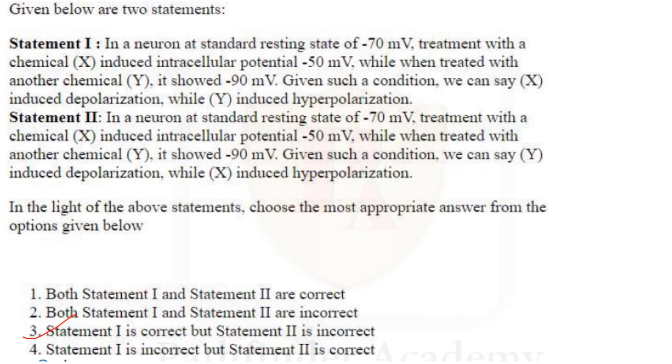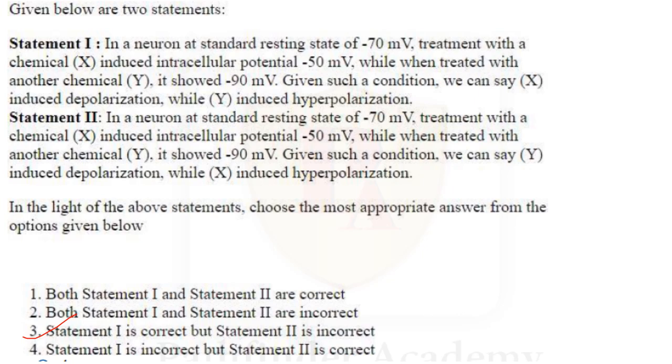Then next one. Given below are two statements. Statement 1. In a neuron, standard resting state is minus 70 mV. Treatment with the chemical X induced intracellular potential minus 50 mV, while when treated with another chemical Y, it showed minus 90 mV. Given such condition, we can say X induced depolarization while Y induced hyperpolarization.